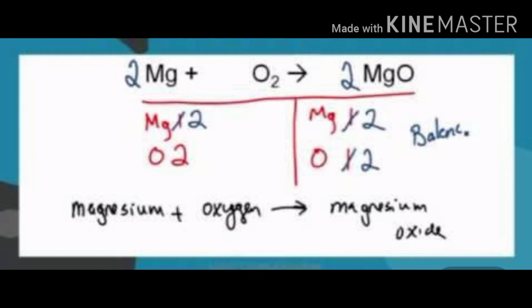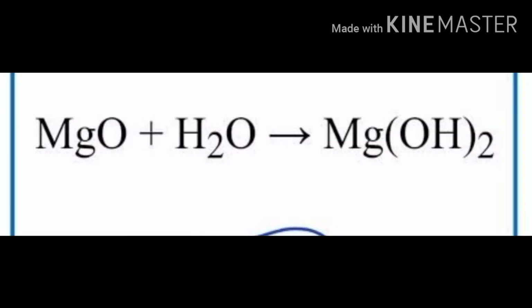Now we'll see what happens when this magnesium oxide ash is dissolved in water. You can observe this reaction, it is a type of combination reaction. Magnesium oxide, when dissolved in water, reacts to form magnesium hydroxide.